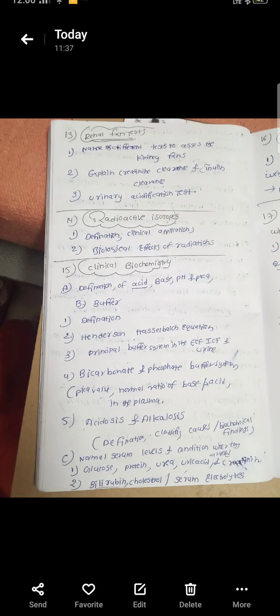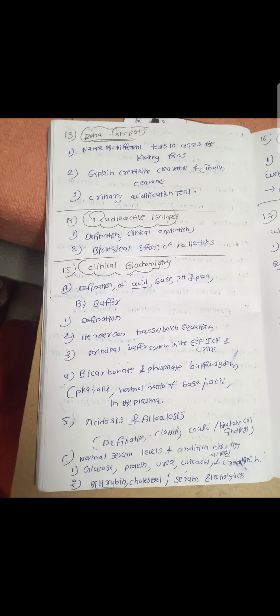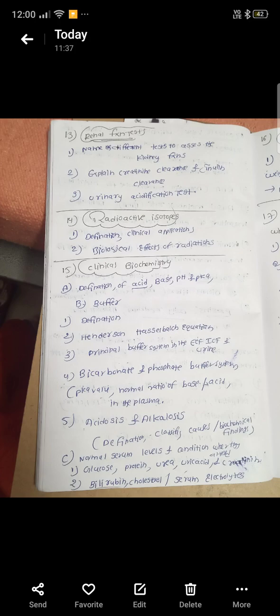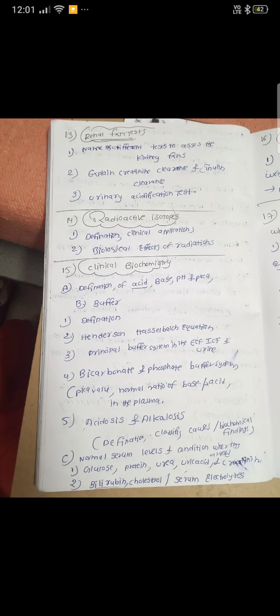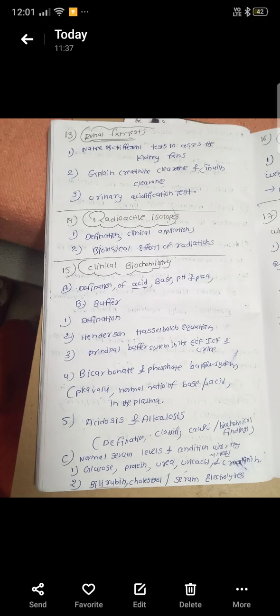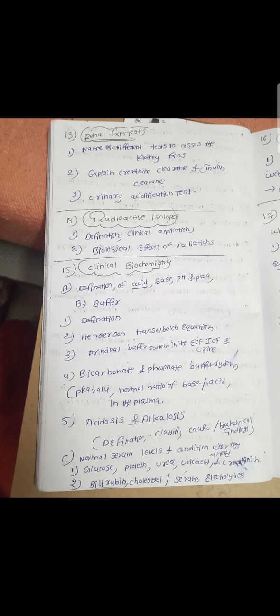And the fifth subtopic is acidosis and alkalosis. Next we can learn the normal serum levels and the conditions in which they are altered. First are glucose, proteins, urea and uric acid, and second are bilirubin, cholesterol and serum electrolytes. All these are learned in this clinical biochemistry chapter.